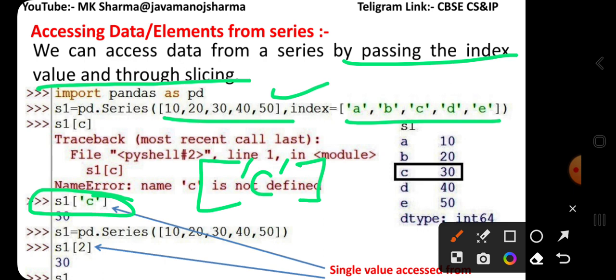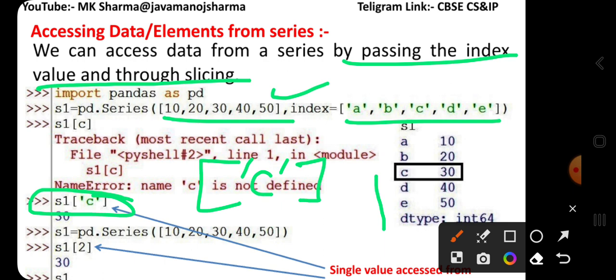In your example, the index is C enclosed in single quotes, so you have to pass the series object name, square bracket and the index in the form of single quotes, then 'C', then it will work.